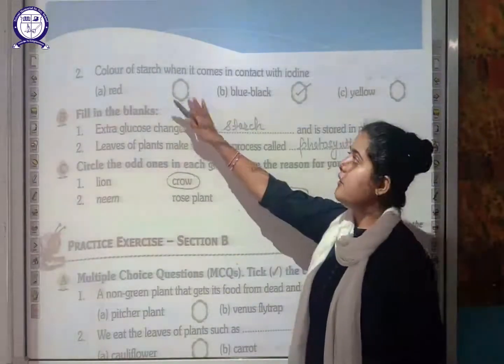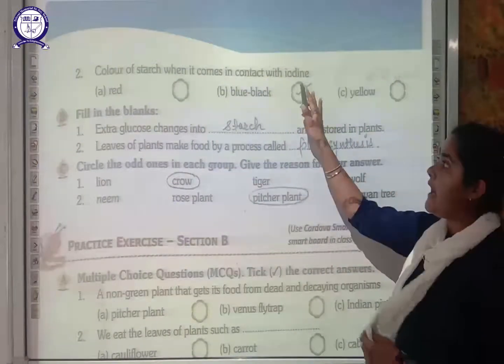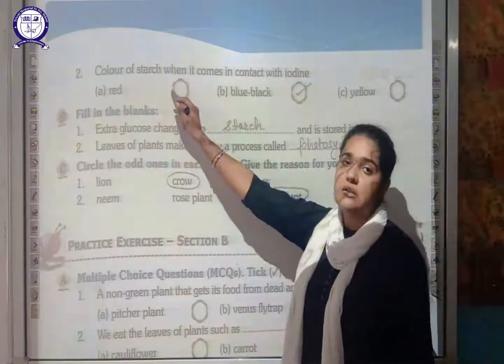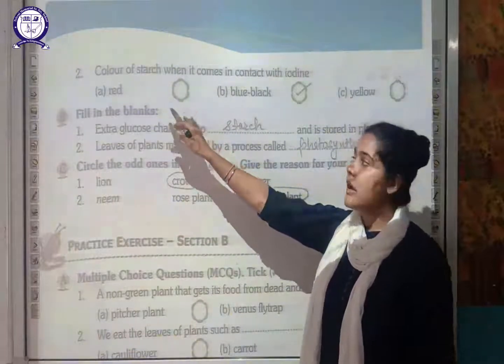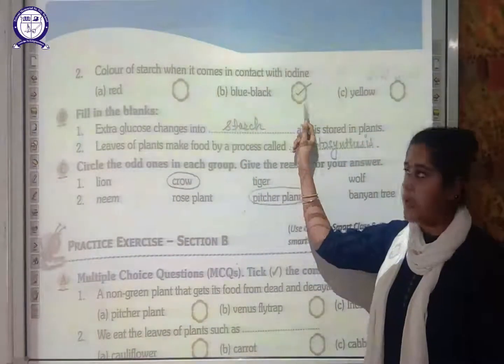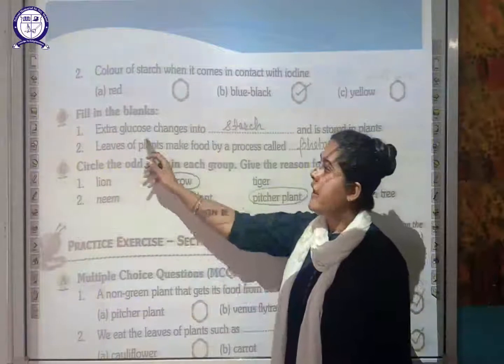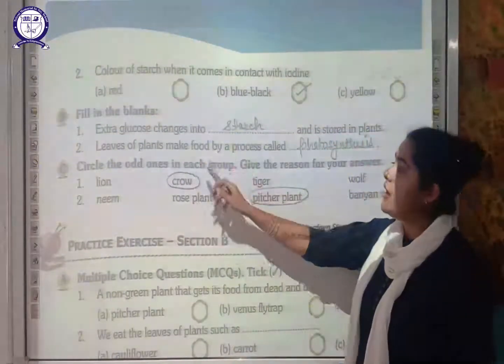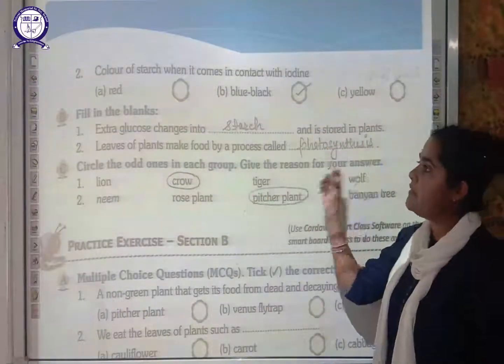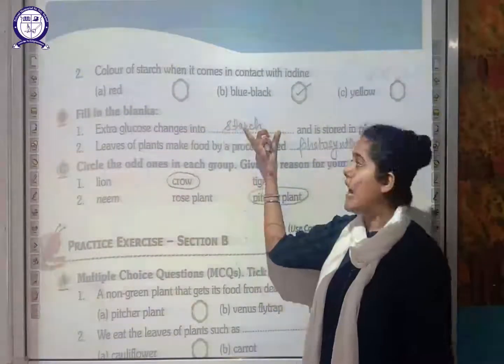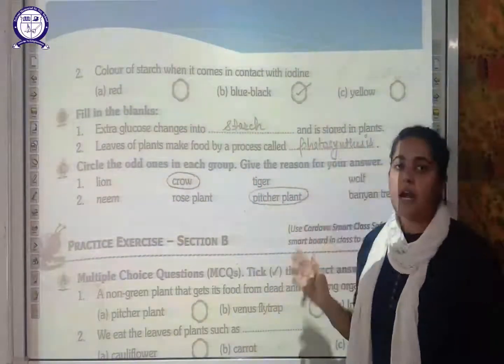Next is the color of the starch when it comes in contact with iodine. When iodine is added to starch solution, it turns the starch blue-black. The next is fill in the blanks. Extra glucose changes into dash and is stored in the plant. So extra glucose changes into starch and it is stored in various parts of the plant.